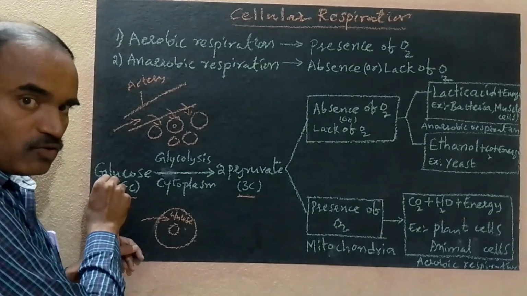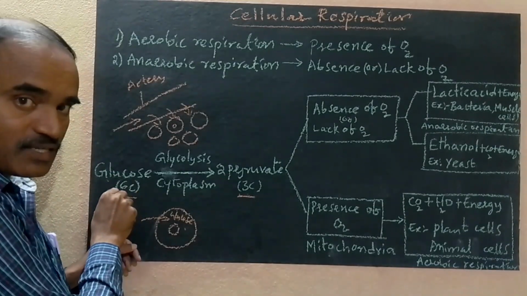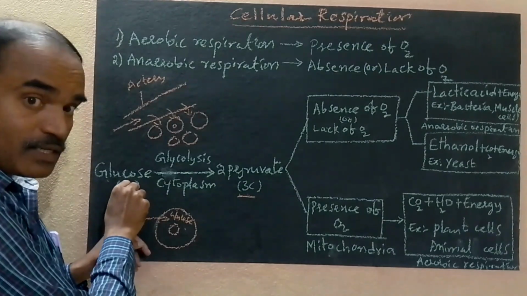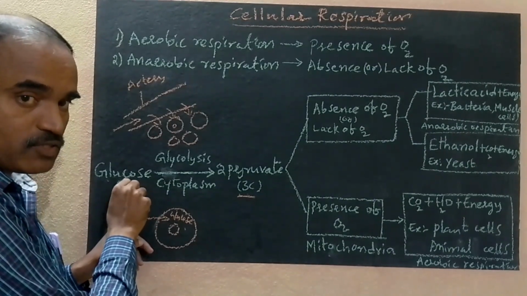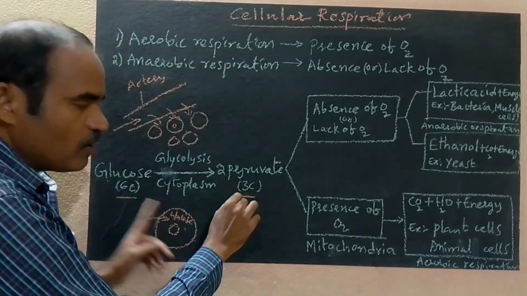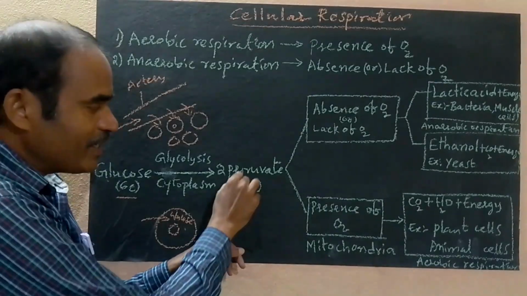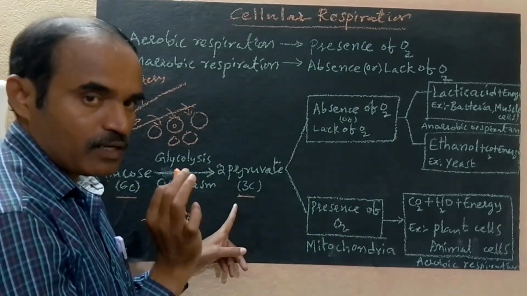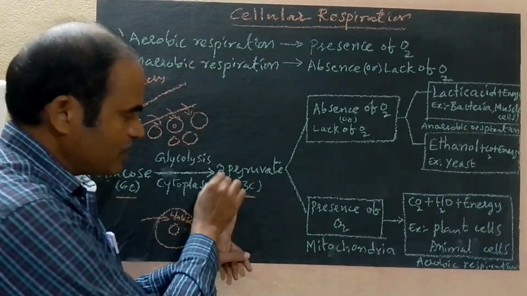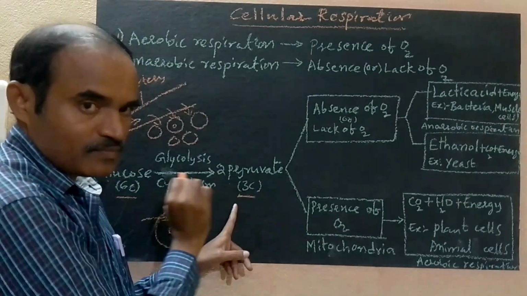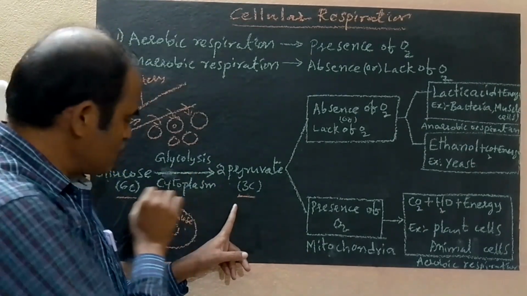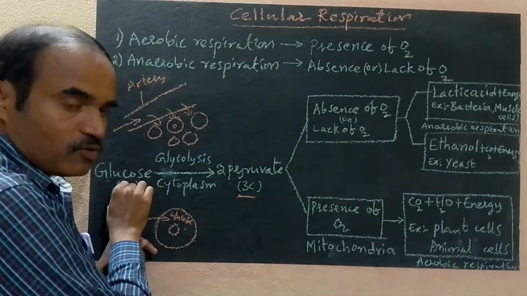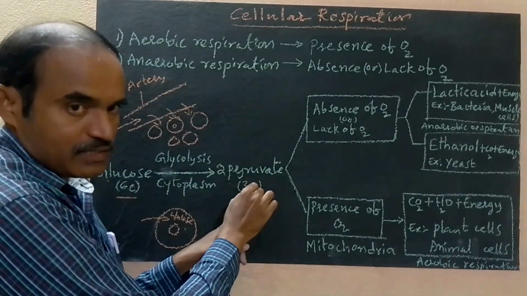Each glucose molecule has 6 carbons. The 6 carbon glucose breaks down into two pyruvates. Each pyruvate has 3 carbon molecules, so 2 times 3 is 6 carbons.